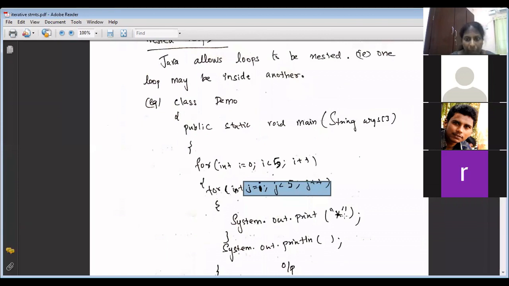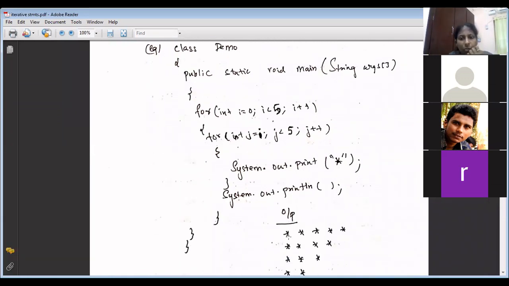I'm going to print this pattern. Tell me the output of this. What is the output in the first line? When i is equal to 0, j executes 5 times. When i is 1, j executes how many times? j equals 1 to 4, so 4 times it will execute. Then when i is 2, this will be 3 times. So 5 stars, 4 stars, 3 stars, 2 stars and 1.